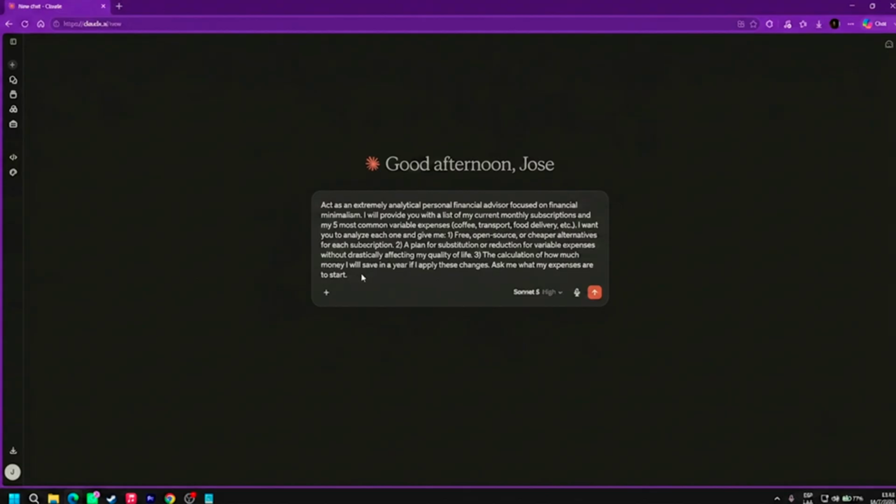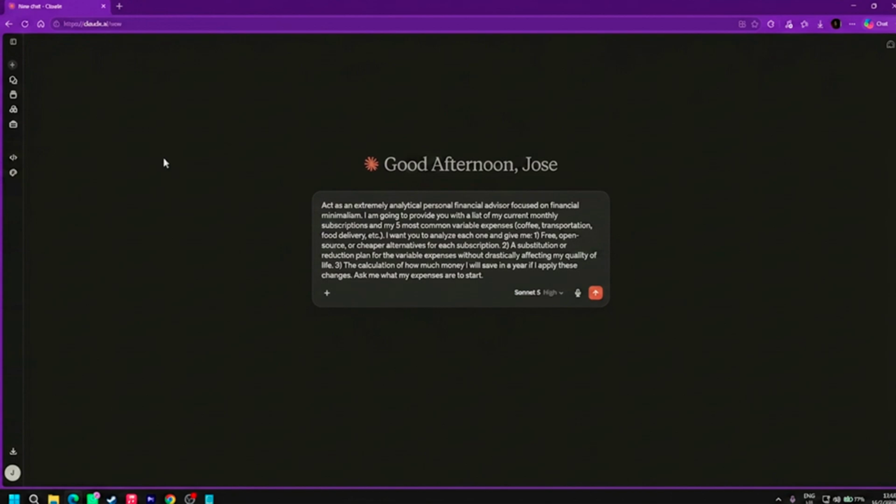Let's go with the second prompt. Right here we have this one. In this case, you have a business. It says, I want to reduce the cost of my service. Here you can put your service, or your car insurance. You can have it act as an expert in negotiation and customer retention. It's going to help you research offers and look at similar services in the market to help you save, either on your subscription or on the service you are contracting, and maybe find a better one. So this one is going to help you a lot in that case.